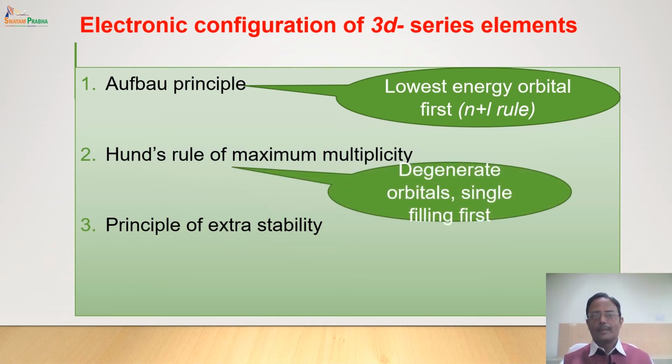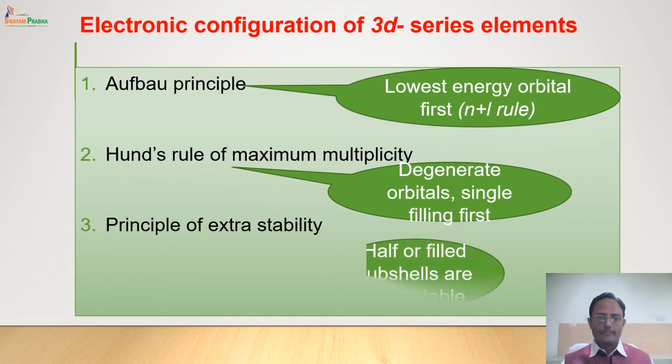Hund's rule of maximum multiplicity says that if you have equal energy orbitals, also called degenerate orbitals, each of them will get 1 electron first, and only then will the pairing take place. So degenerate orbitals are filled first singly and then the pairing will take place. Whereas the principle of extra stability says that half filled or completely filled subshells are extra stable.